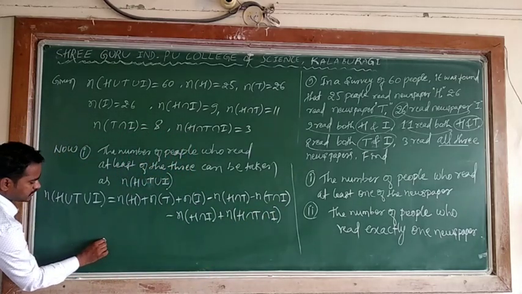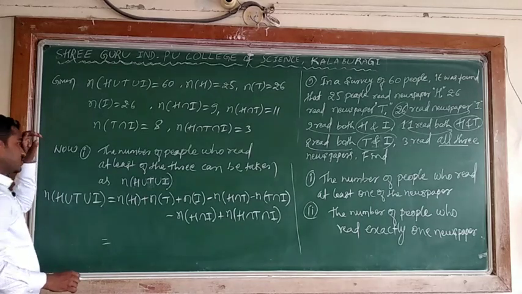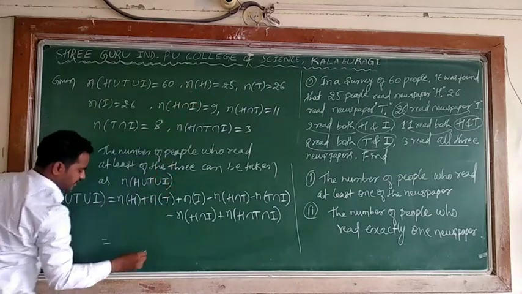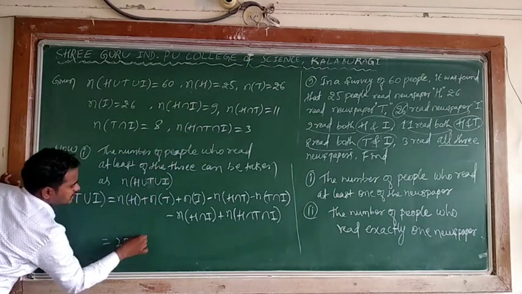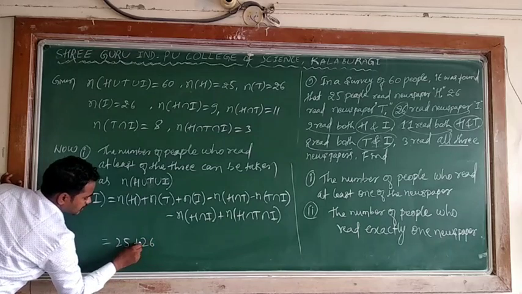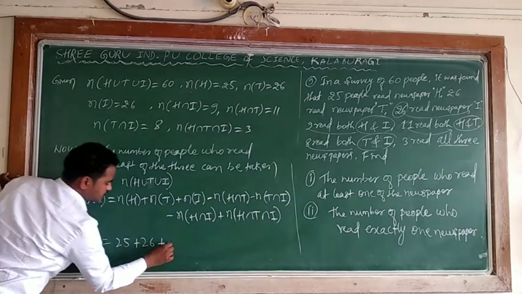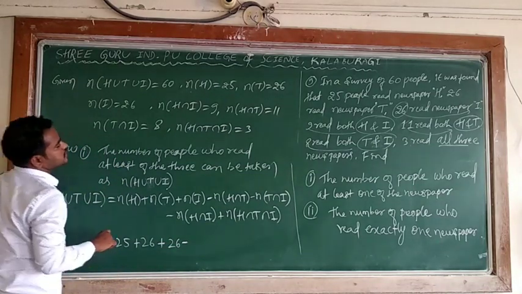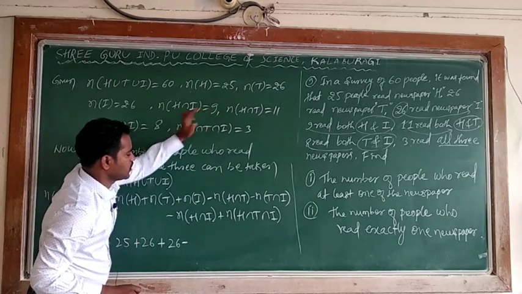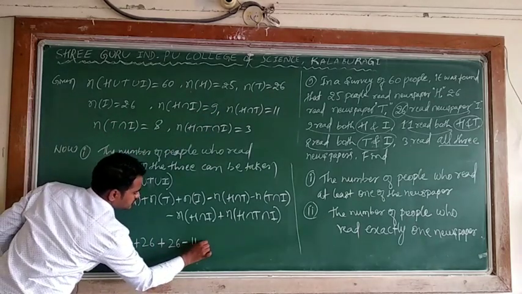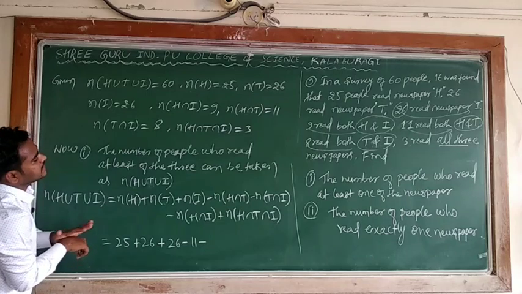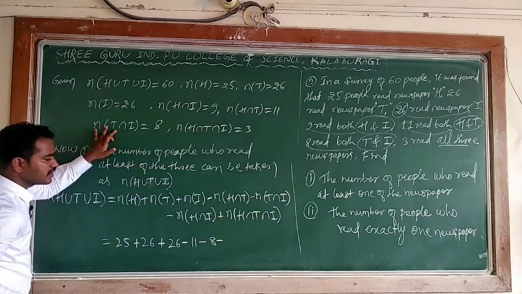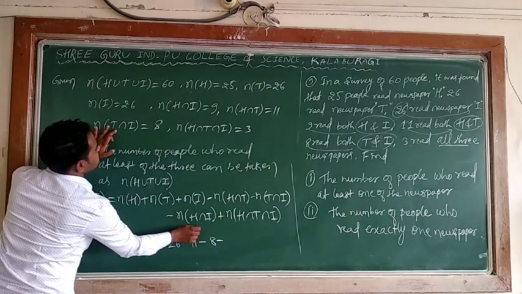So the required answer will be: n of H is given as 25, plus n of T is 26, plus n of I is also 26, minus n of H intersection T which is 11, minus T intersection I which is 8, minus H intersection I which is 9, plus